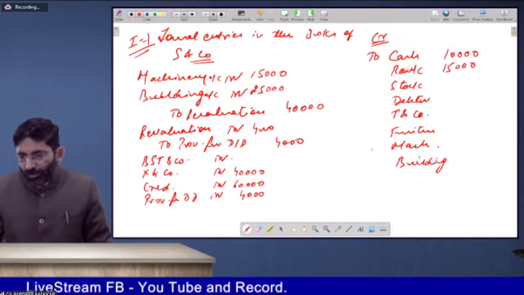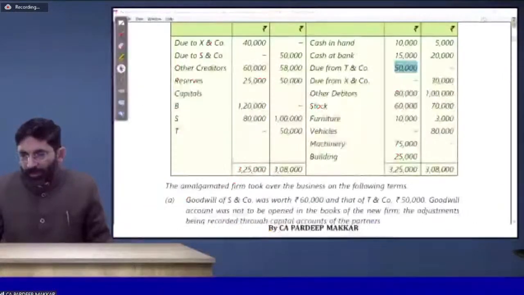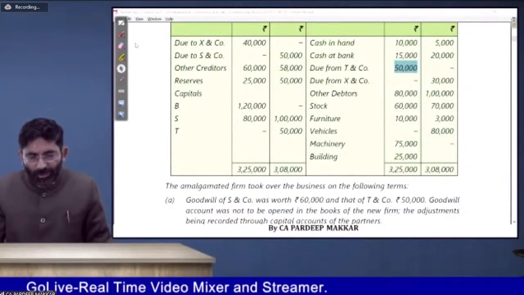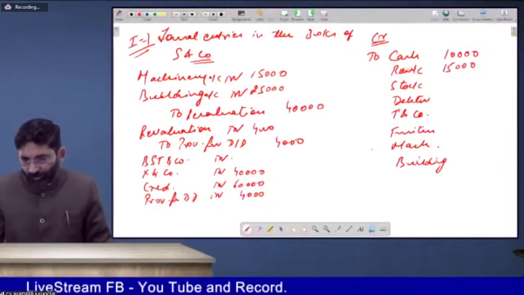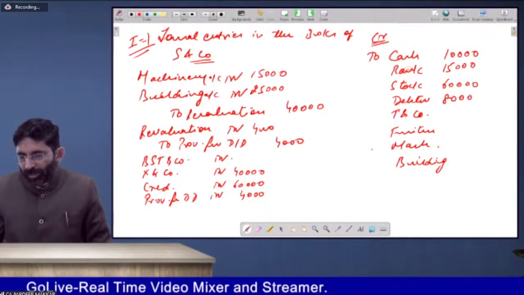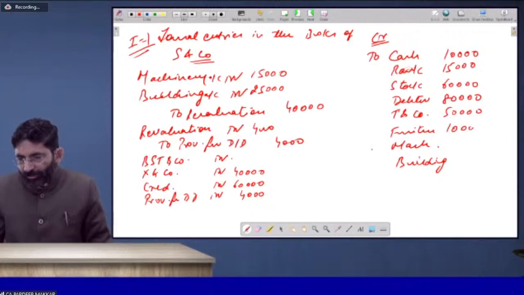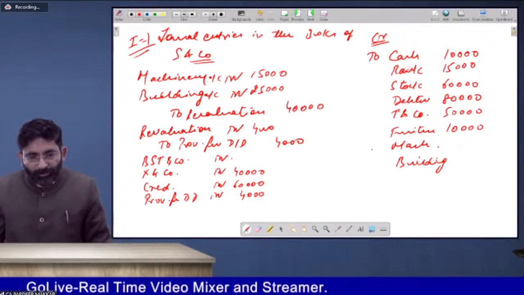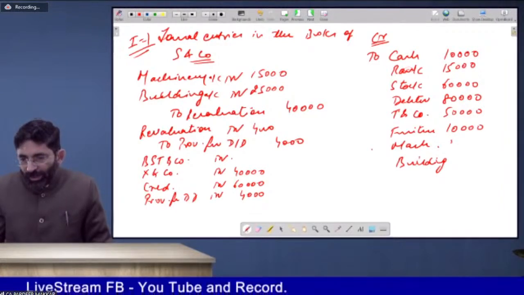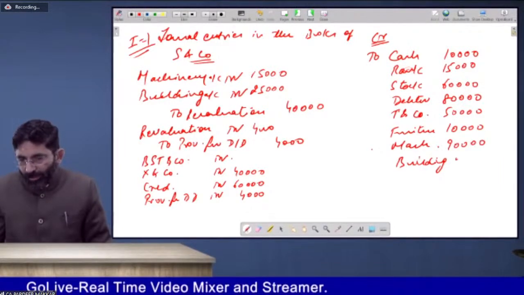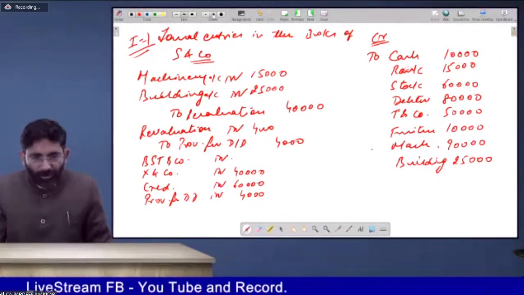Stock is worth rupees, maybe it was 60,000. Debtors 80,000. T and company 50,000. Furniture 10,000. Machinery 90,000. Building 25,000. No, 50,000, sorry. Building 50,000.